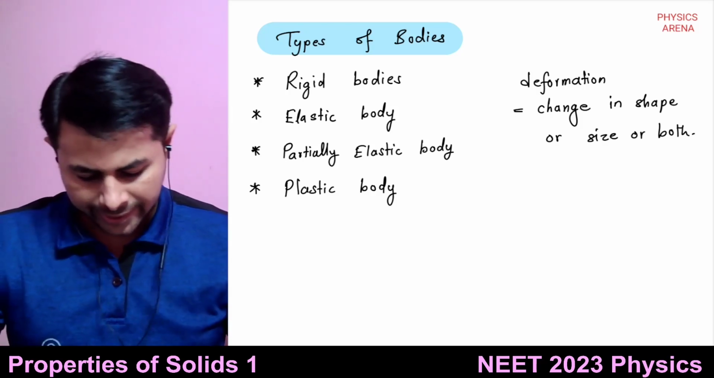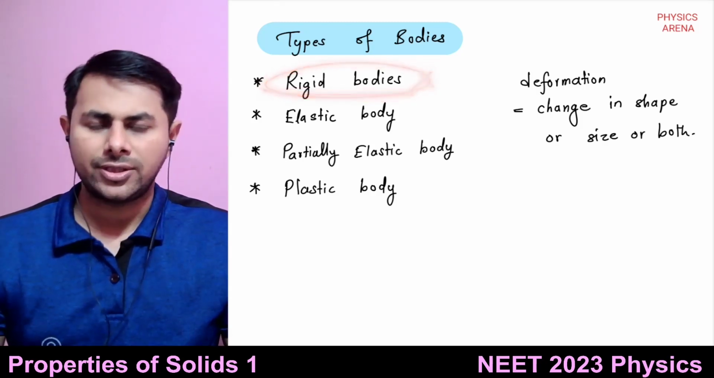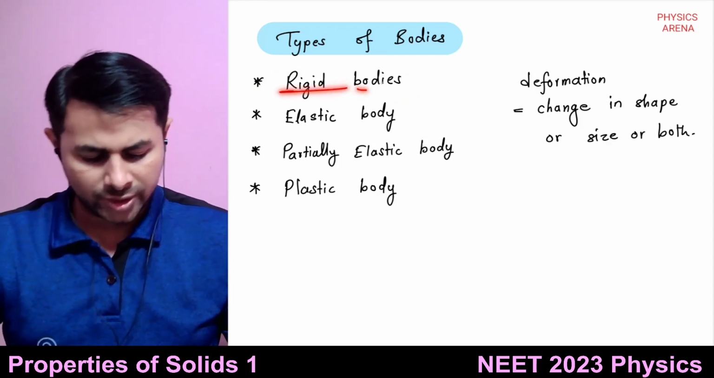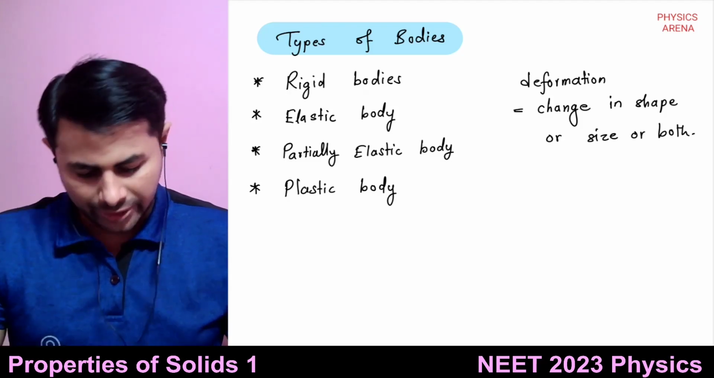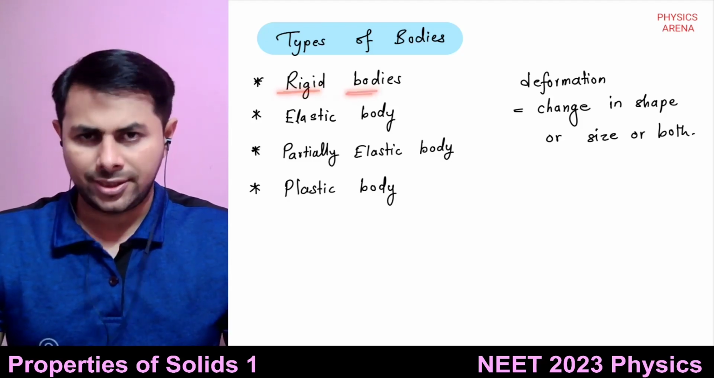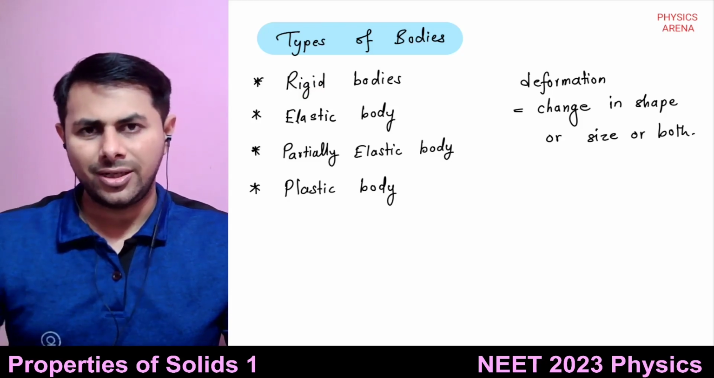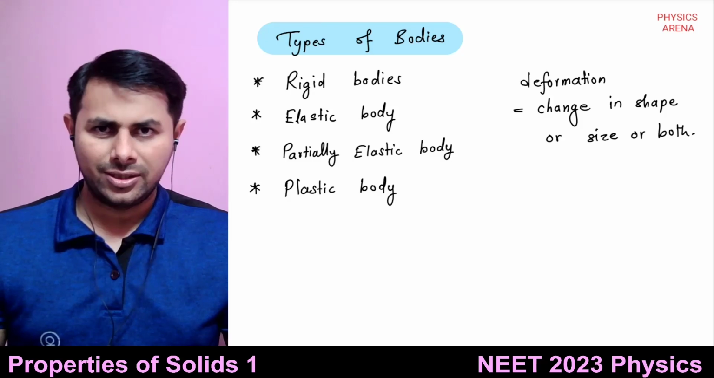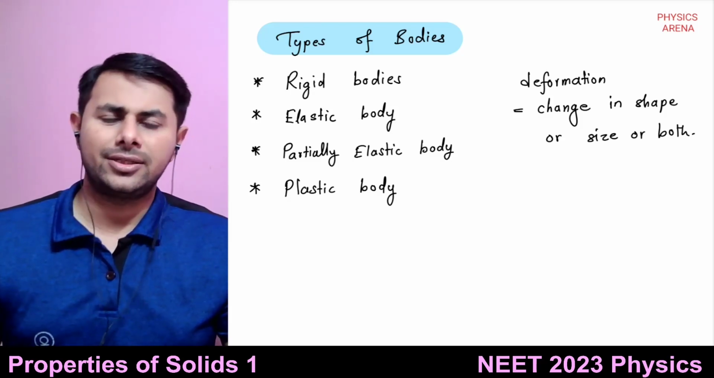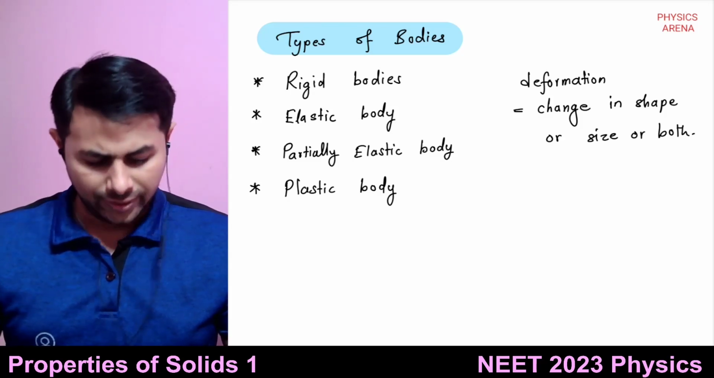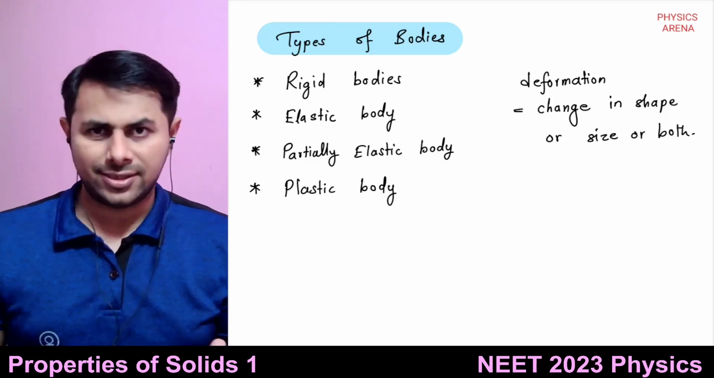So a perfectly rigid body does not exist. This is an idealization. For simplicity, we consider that bodies are rigid when we want to study motion of bodies. So the external force will bring out the change in only motion of the bodies, not in their shape and size. Because we want to study motion, we neglect the change in shape and size. Now we don't want to study motion of bodies. We want to study their elasticity.